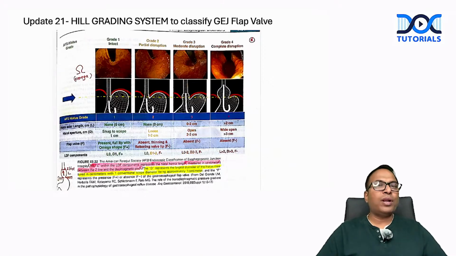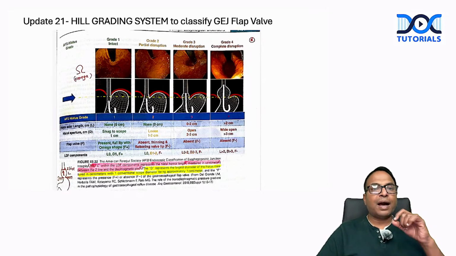It was not there in the old edition, but now the new edition has very clearly mentioned a grading system to classify the GE junction flap valve by means of Hill's grading system. It is an American Foregut Society grading. There is an LDF component. L stands for hiatal length, the hiatal hernia length, how many centimeters.